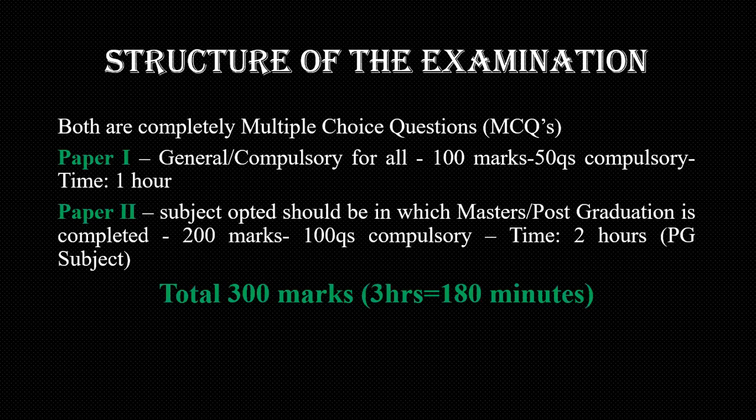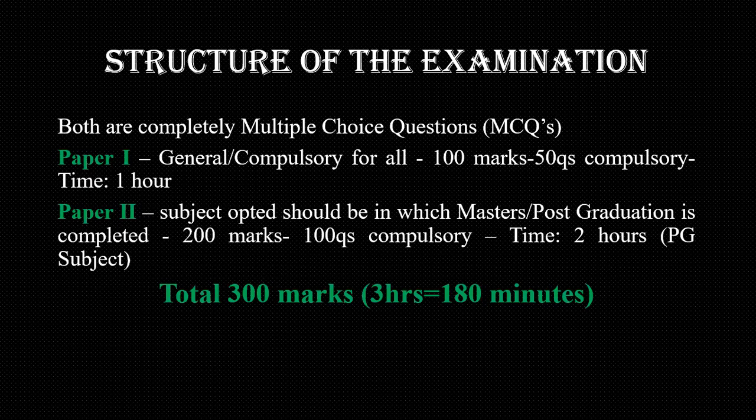Now let's understand the structure of this examination. We have only 2 papers as of now under NET SET, and both papers are MCQs, that is multiple choice questions. For every question we will be given 4 options.